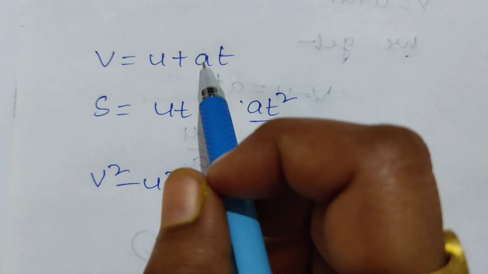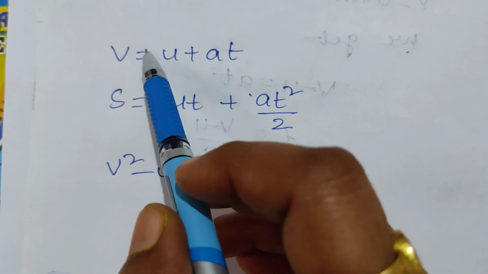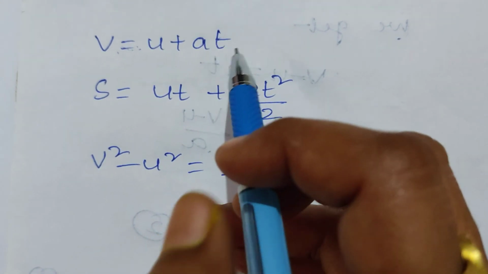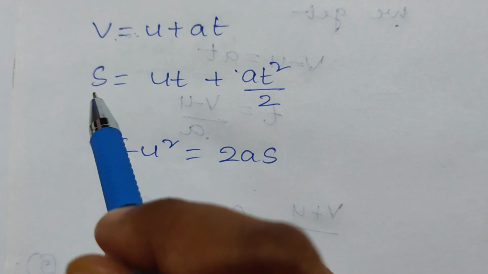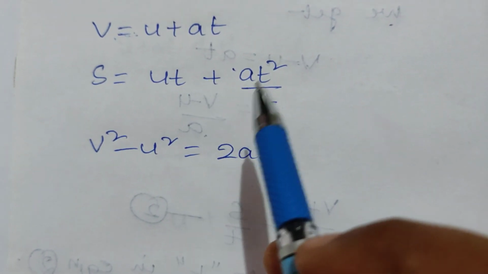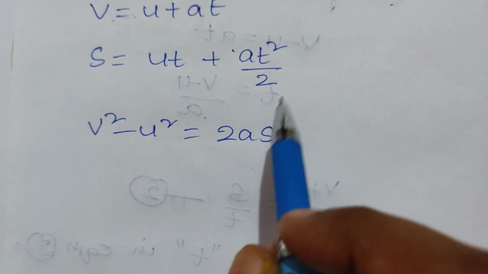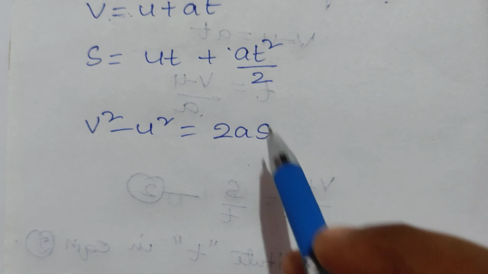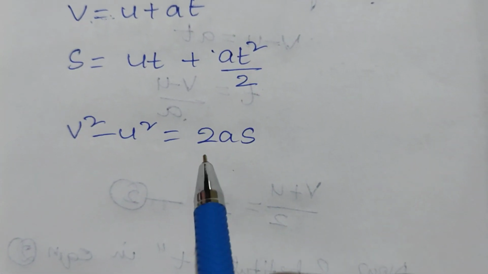So here are the three equations of uniform accelerated motion. First, v is equal to u plus at. Next, for displacement, s is equal to ut plus half at square, or you can write at square by 2 also. And v square minus u square is equal to 2as. These three are the equations of uniform accelerated motion.